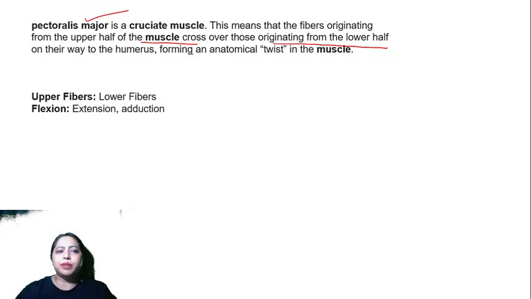The upper half of the muscle brings the arm downwards, and the lower fibers do these actions. There is flexion and adduction. Adduction is a very important feature of pectoralis major and teres major.